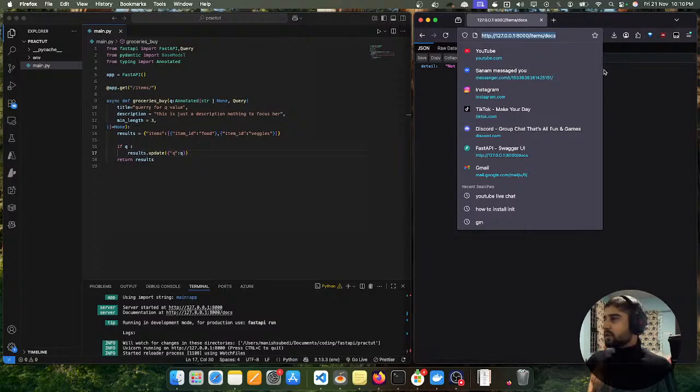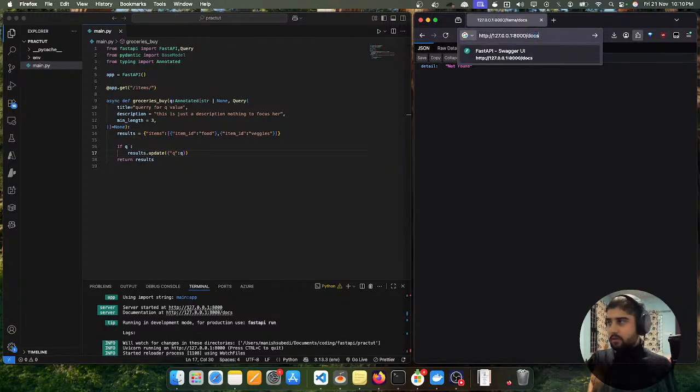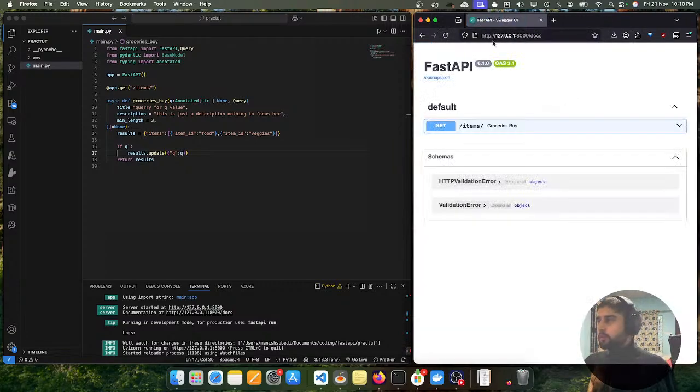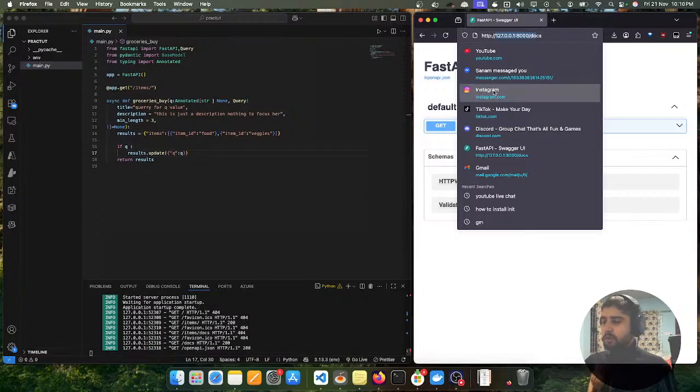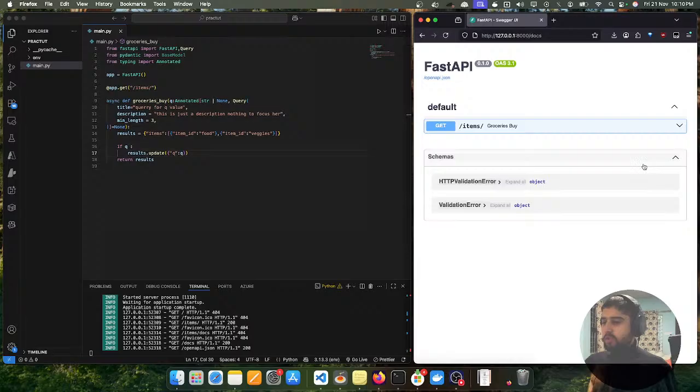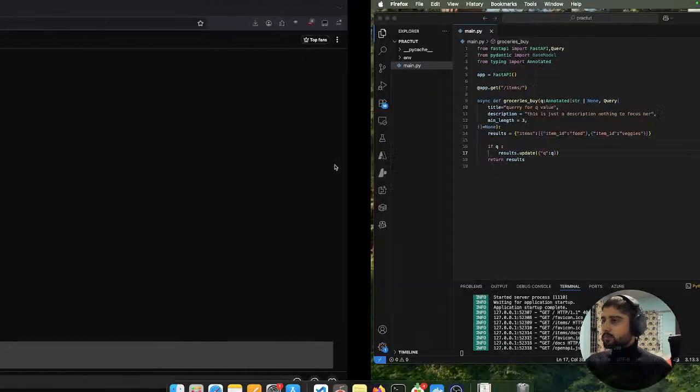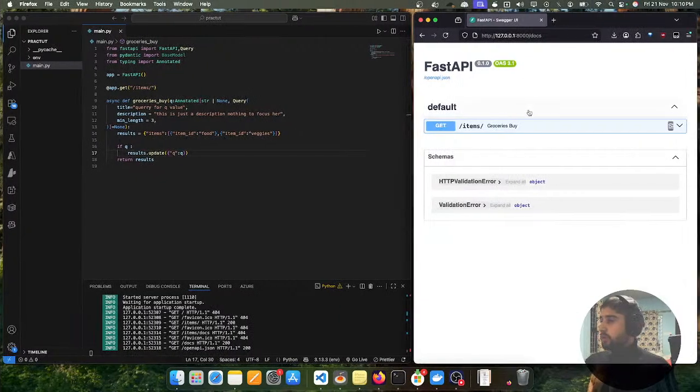But okay, I don't have to go to items to use docs. Sorry for that. I can just use the provided address, 127.0.0.1 and port 8000, and I can use docs on that. So yeah, this is the get API.